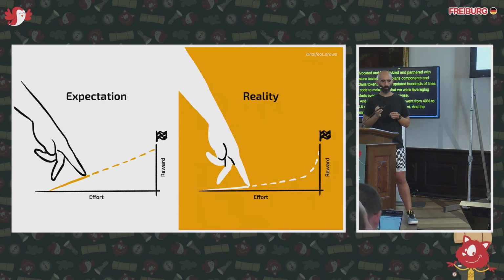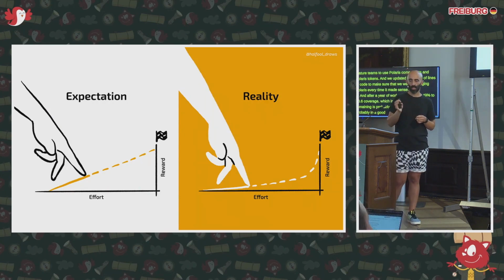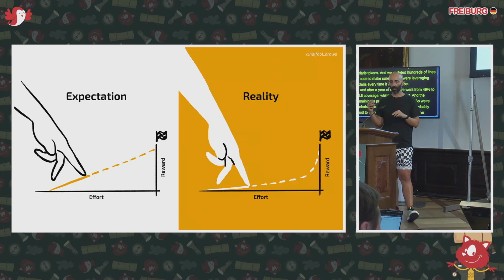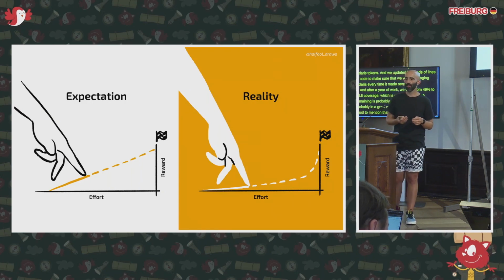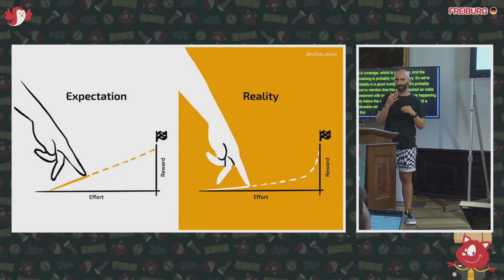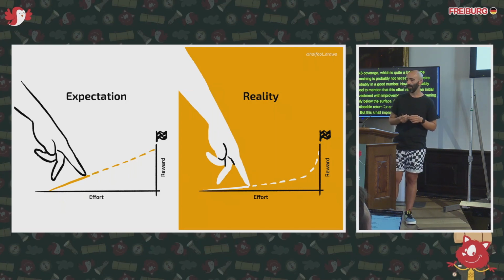Now, it's probably good to mention that this effort required an initial investment, with improvements that were happening only below the surface. So they didn't yield a noticeable return for a year. But these small improvements were stacking up, had a compounding effect, and enabled us to make this kind of drastic change across the admin in a matter of weeks.